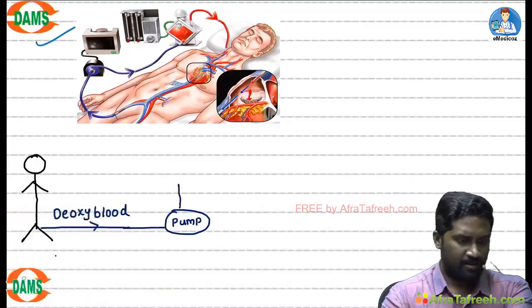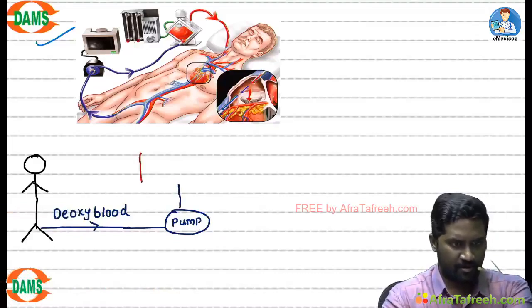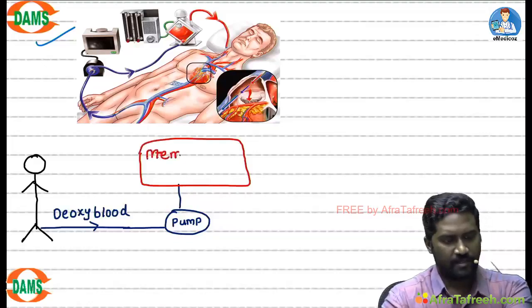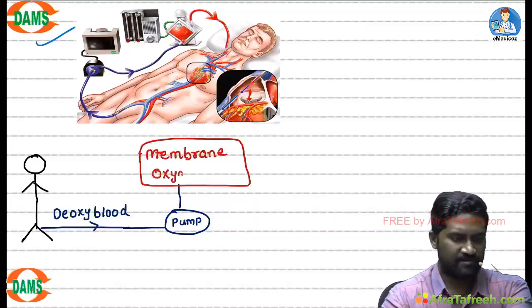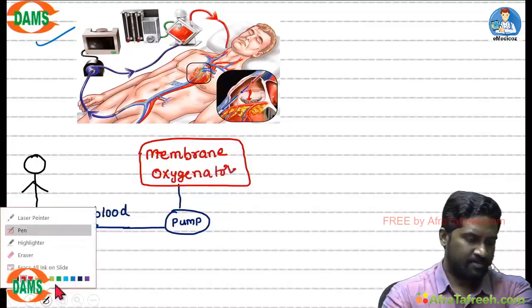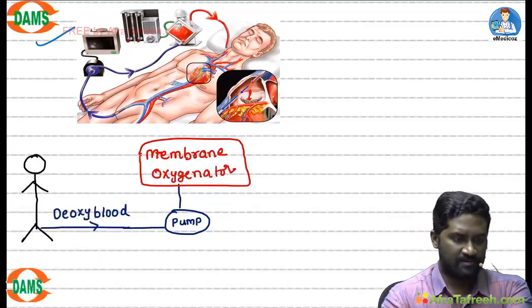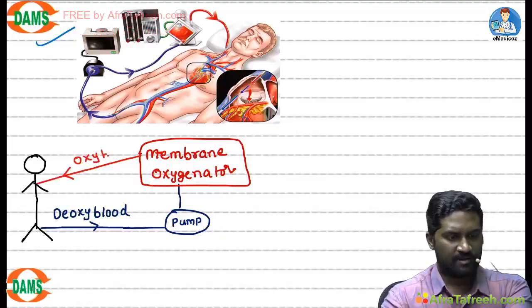What is the name of that machine? It is called a membrane oxygenator. In the membrane oxygenator, there will be oxygenation of blood. Oxygen is added to the blood, and oxygenated blood is sent back into the patient's body.